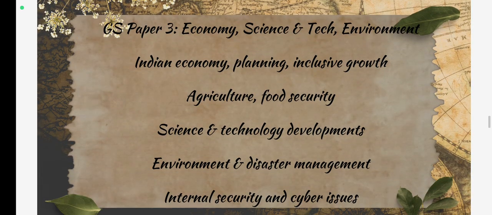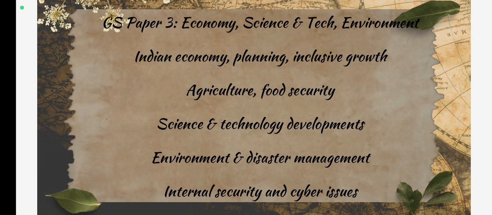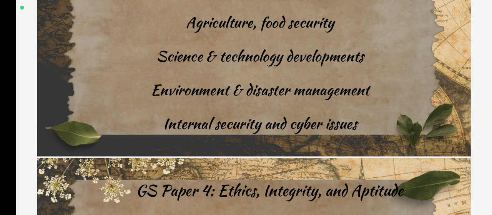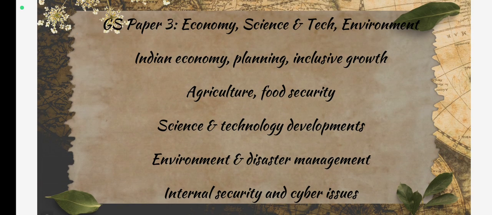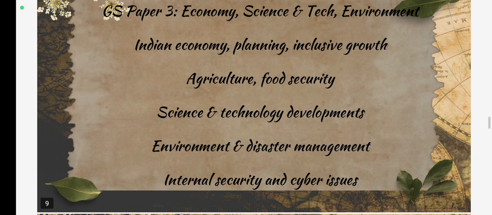Now let's come to GS paper 3. It deals with economy, science and tech and environment. So the syllabus of this paper is Indian economy, planning, inclusive growth, agriculture, food security, science and technology developments, environment and disaster management, internal security and cyber issues. So this is the syllabus of GS paper 3.